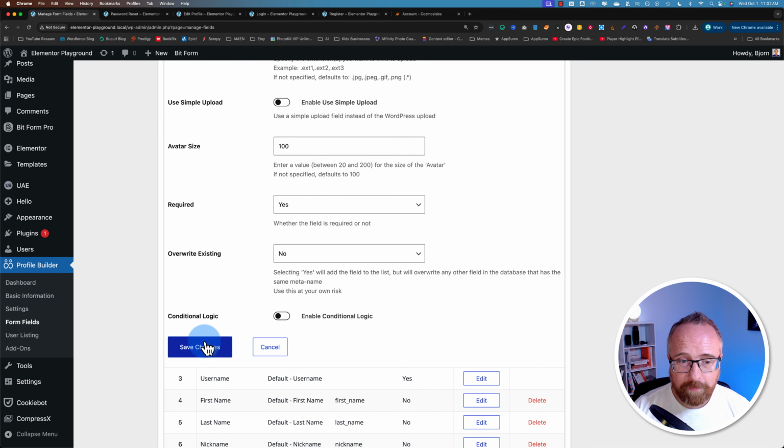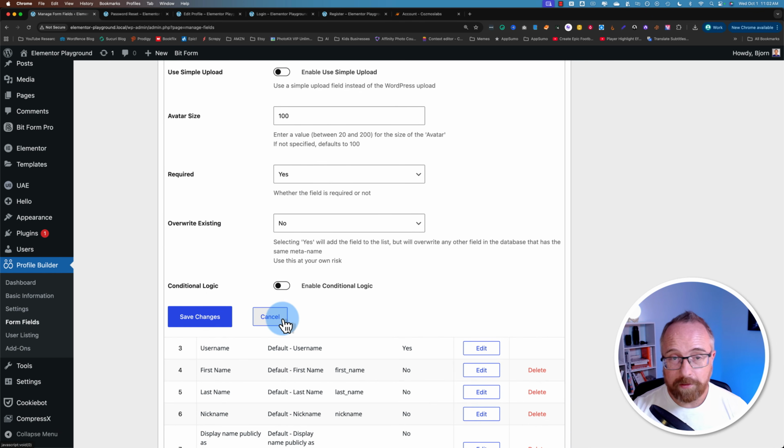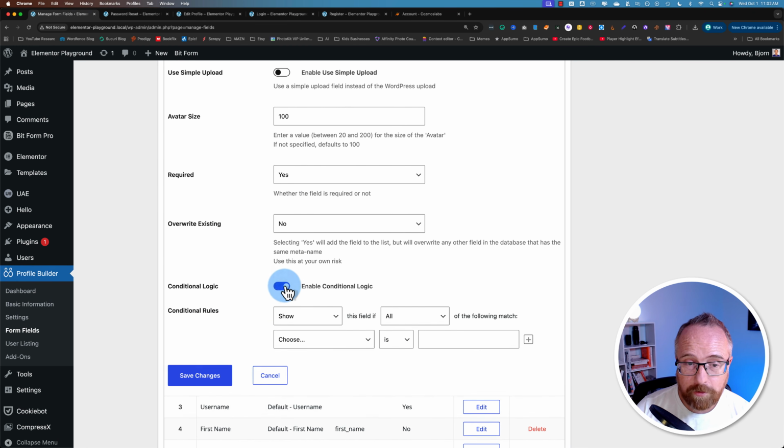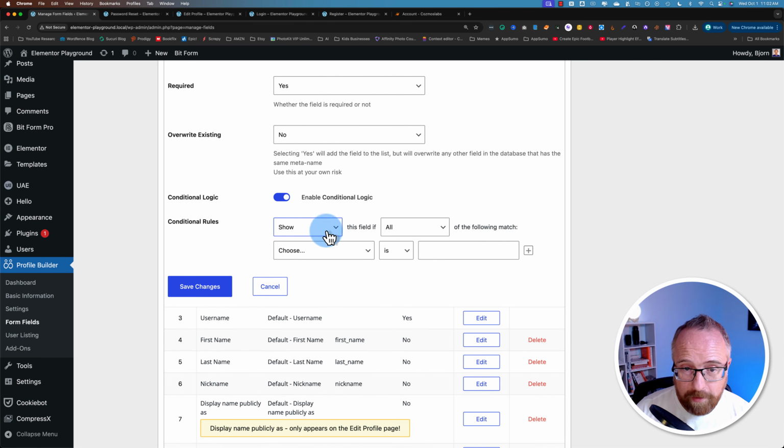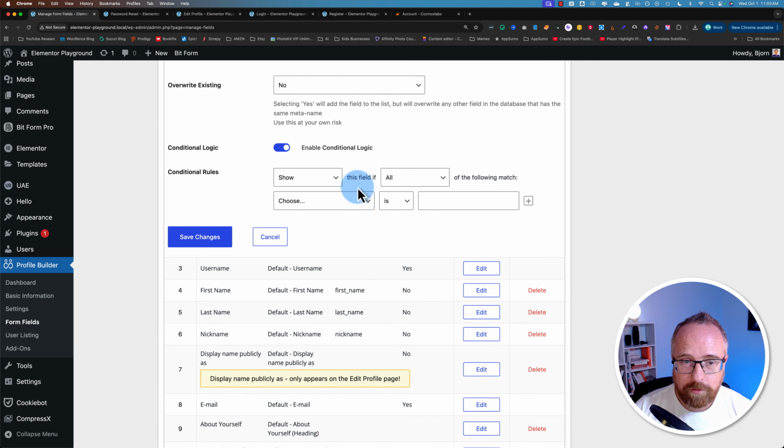And every one of the fields that you go through is going to have a similar set of options and requirements for you to fill out. You can also enable conditional logic for pretty much all the fields, so you can show this field or hide it based on certain criteria being met. I'm not going to worry about conditional logic right now.